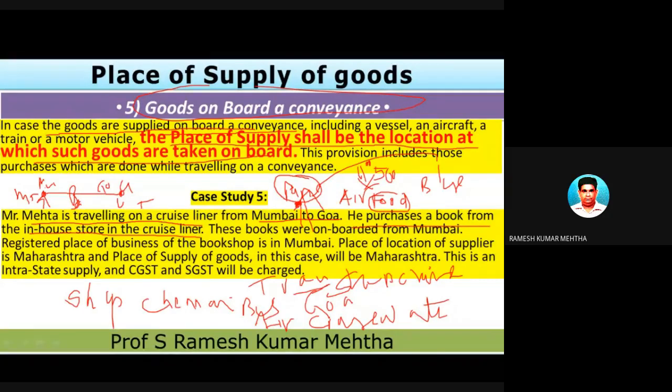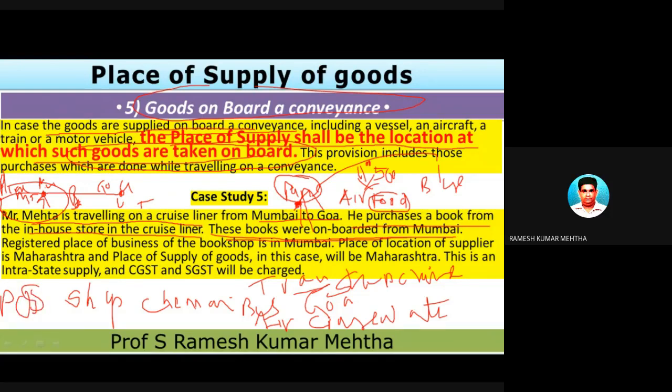Now the answer to this question is where the goods are taken on board, whether they are taken on board at Bangalore or Bihar or at Bombay, and so on. So in this case, these books were boarded from Bombay. So the place of supply is the place from where it was boarded.